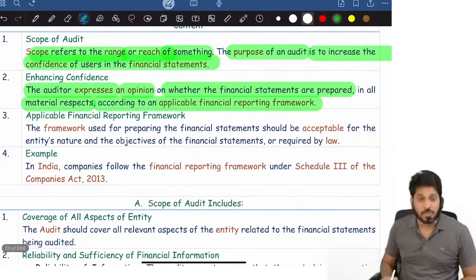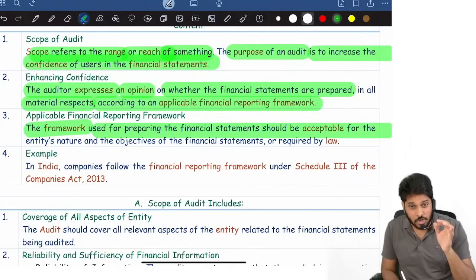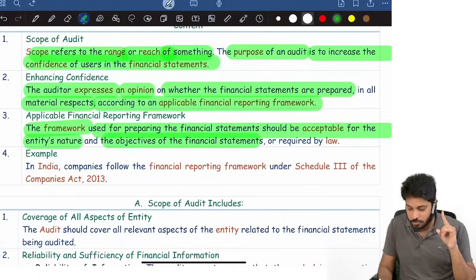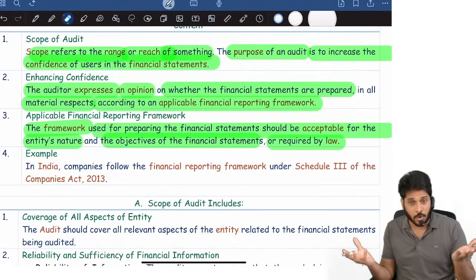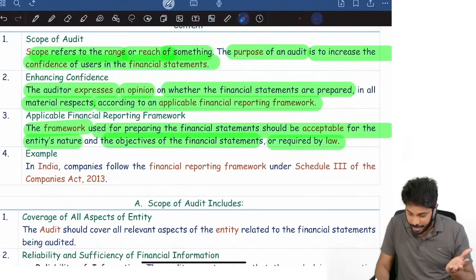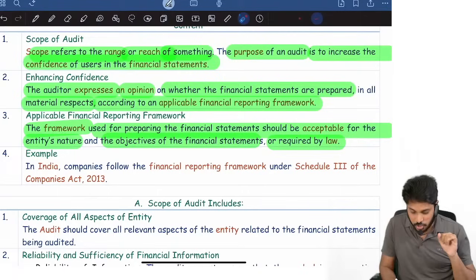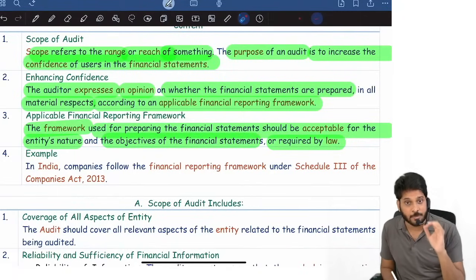Now, the framework used for preparing financial statements should be acceptable based on the entity's nature and the objectives of the financial statements. What is a financial reporting framework? Based on the nature of the entity and the objective of the financial statements, whatever framework is used for preparing the financial statements is called the applicable financial reporting framework.